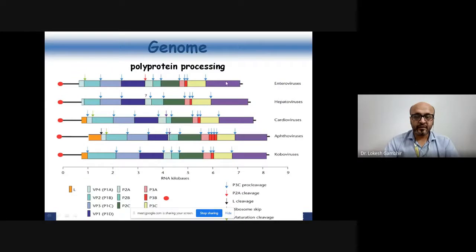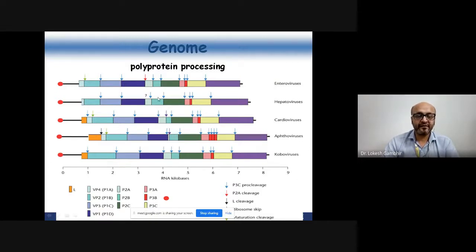So when we are talking about polyprotein processing, when the peptide is formed, in the enteroviruses or the different genera, there are different cleavage sites present. The length is completely different. One has to understand that the genome of Picornaviridae ranges from 7.1 kilobase pairs to 8.2 kilobase pairs. We are talking about a 7 kilobase pair genome in enteroviruses, and the largest genome is present in the other genera. And the cleavage sites are completely different.